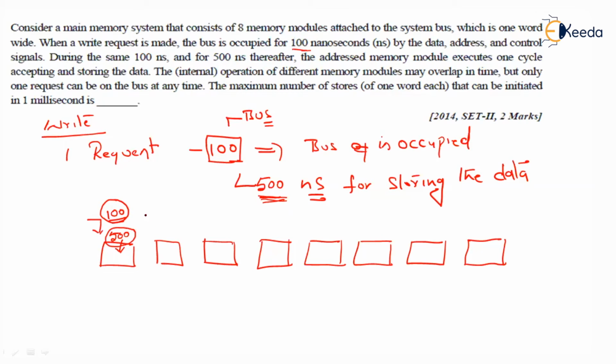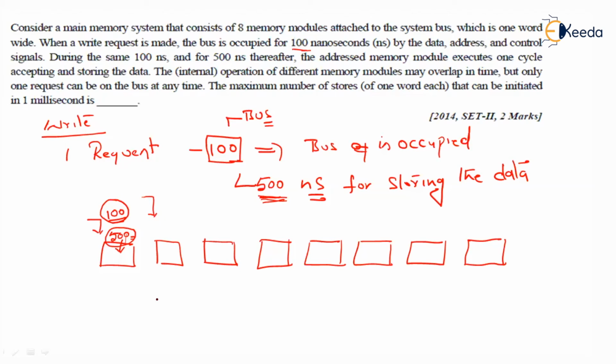Between request and request, I need 100 nanoseconds, because the bus will not allow one more request while one request is pending. Once a request has been made, the bus is occupied for 100 nanoseconds, during which you cannot initiate another request. But I need not wait for the writing to be performed, because the 500 nanoseconds is only the time to store the data into that specific module. Once the bus is free, I can make another request.